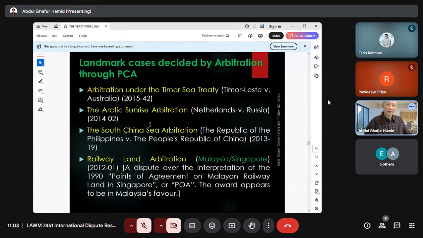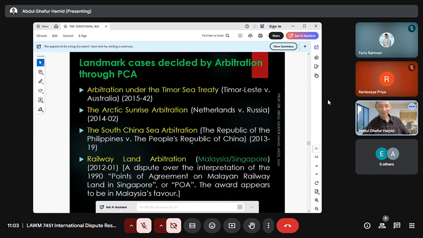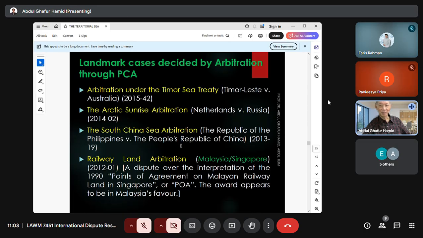The second case, the Arctic Sunrise arbitration between Netherlands and Russia, 2014, case number 2. The South China Sea arbitration, Philippines versus PRC, China, 2013, case number 19. And this fourth one is the case including Malaysia, Railway Land arbitration, Malaysia versus Singapore, 2012, case number 1. This is the dispute over interpretation of the 1990 Points of Agreement, POA, on Malayan railway land in Singapore.